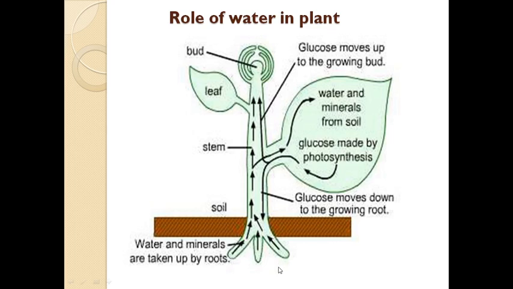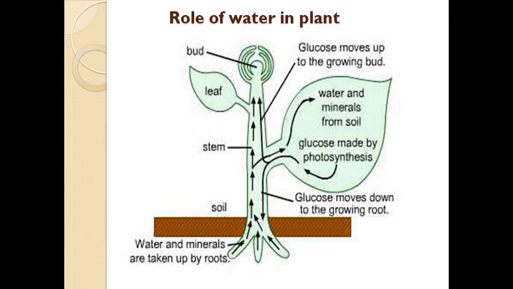Within the soil there are various minerals, and these minerals dissolve in the water, and the water and minerals are taken up by the roots through the root hairs. Root hairs are small, thin, unicellular hairs present on roots, and they are the major absorbing organ of the root.